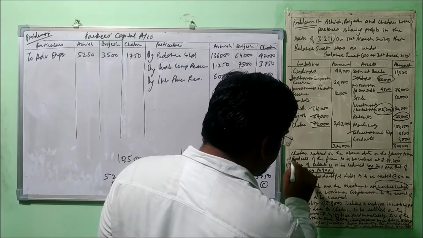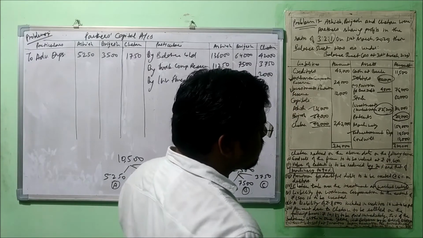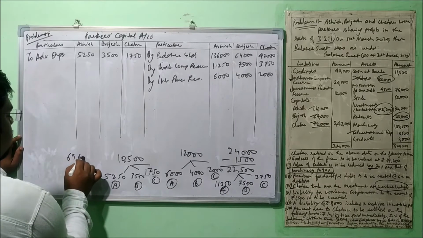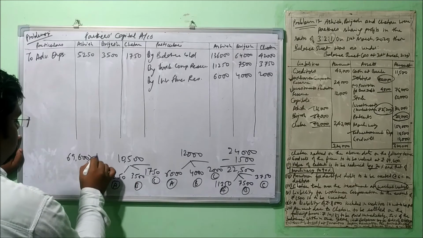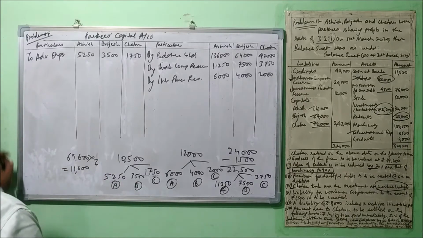Let's talk about goodwill. Goodwill is to be valued at 69,600. Very first we need to calculate the share of the retiring partner. He was getting 1 by 6, so 1 by 6 of this is 11,600.